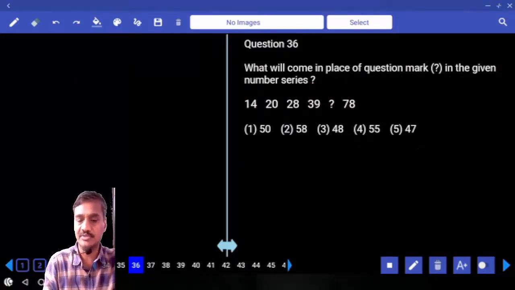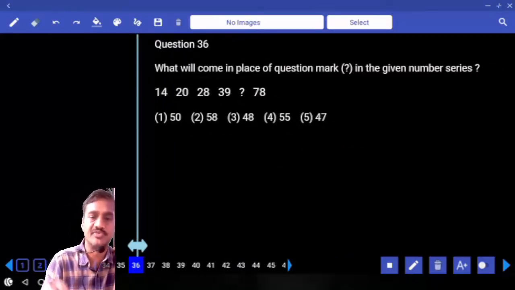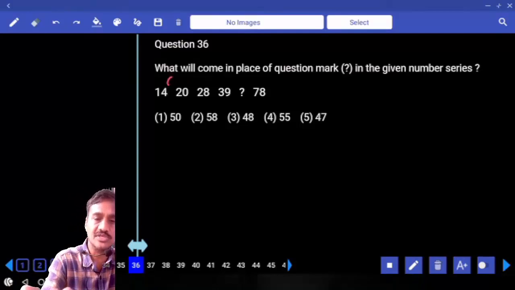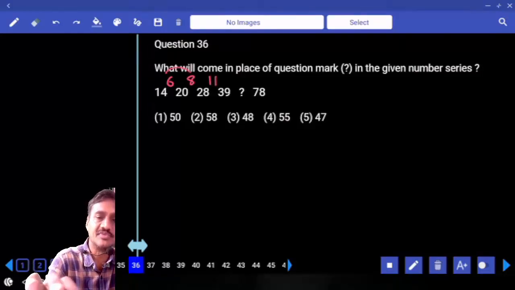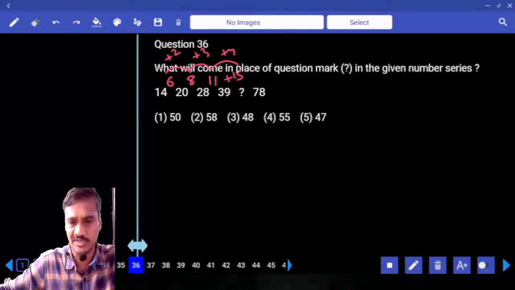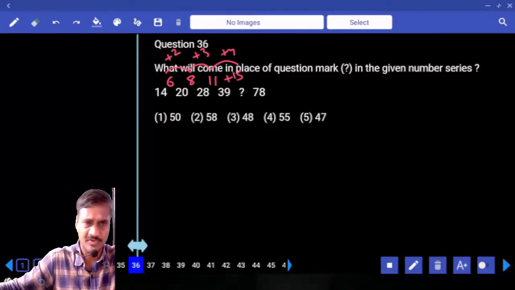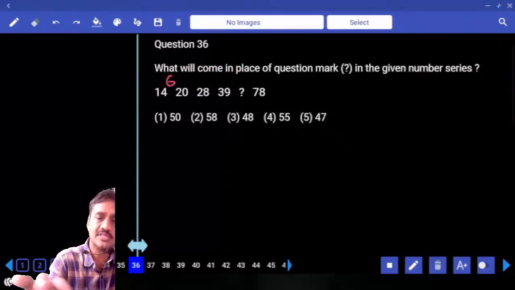Now 14, 20. The numbers are increasing at a smaller rate, hence it must be the difference. Now the difference is how much? 6. Here the difference is 8. And next one is 11. 6, 8 and 11. 6 and 8, the difference is plus 2. Here the difference is plus 3. 2 and 3, on the next change plus 4. 11 plus 4, 15. Now 39 plus 15 is 54. Do we have 54 in the choices? No. Now 54 is left out. That means 4 cannot be added. If 4 cannot be added, then what is the other possibility we have?